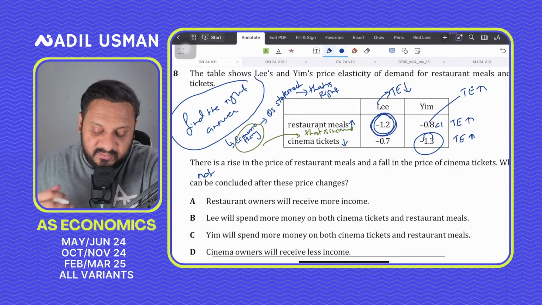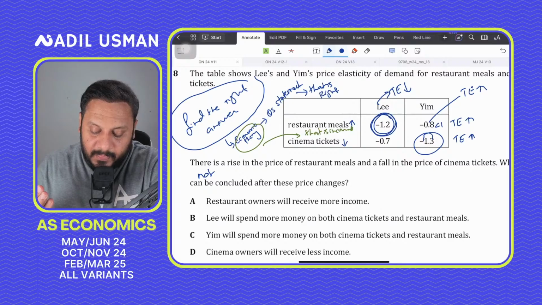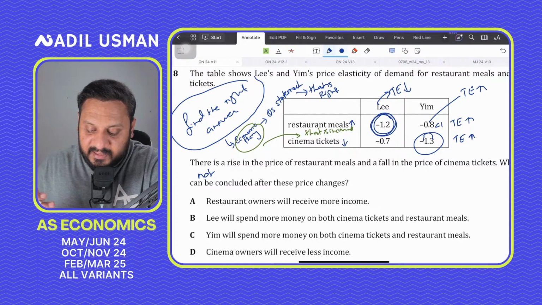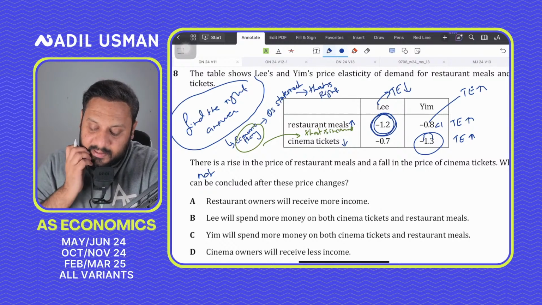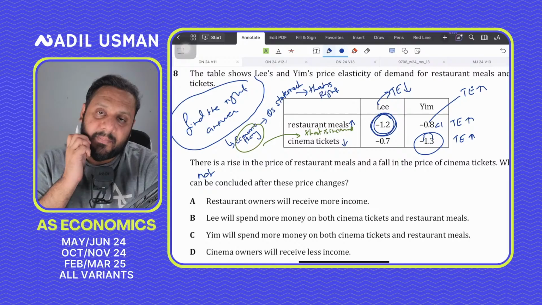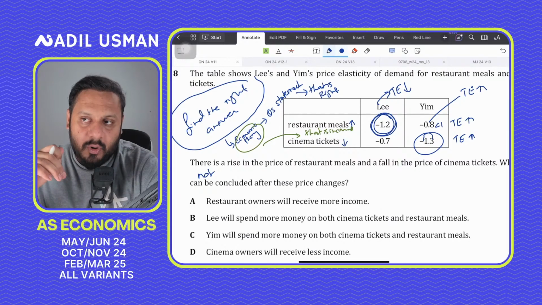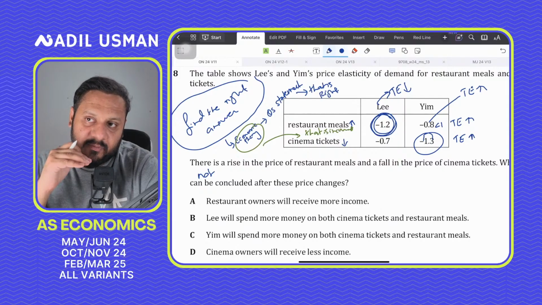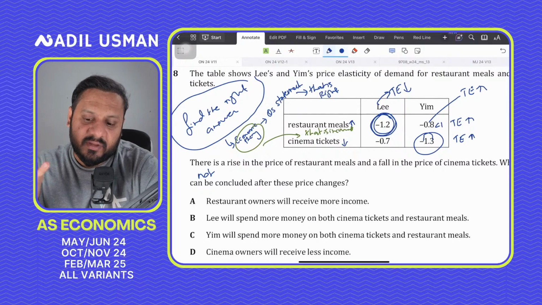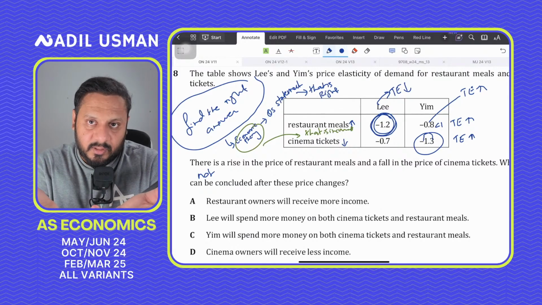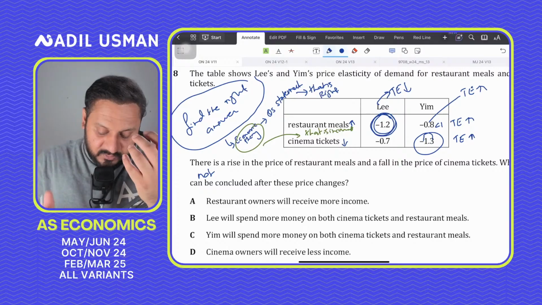Right? So restaurant meals' prices are going up, and Lee would immediately reduce consumption, while Yim would increase total spending. But then it's difficult for me to figure out what the overall impact will be, and I'll tell you why. Because I don't know how much Lee was consuming before. Was Lee consuming 100 units and was Yim consuming 100 or 200 units, right? So we don't really know what quantities they were consuming before, right? So we can't conclude this.